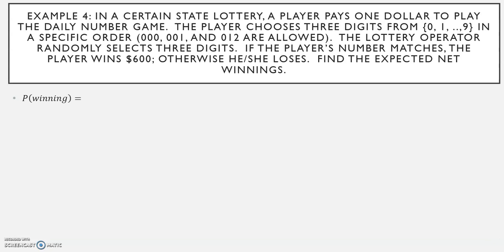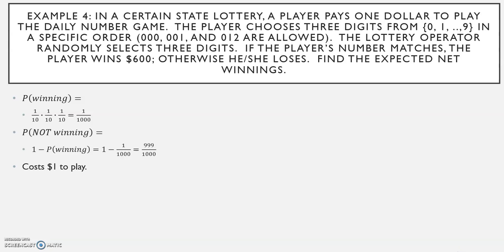So the probability of winning. Your first digit has a probability of 1/10. Second digit has a probability of 1/10. Third digit has a probability of 1/10. 1/10 times 1/10 times 1/10 equals 1/1000. Probability of not winning is 1 minus the probability of winning, which is 1 minus 1 over 1,000, which is 999 over 1,000.